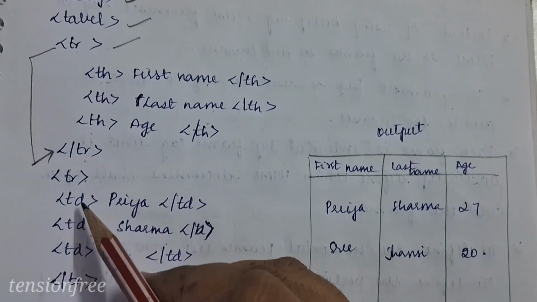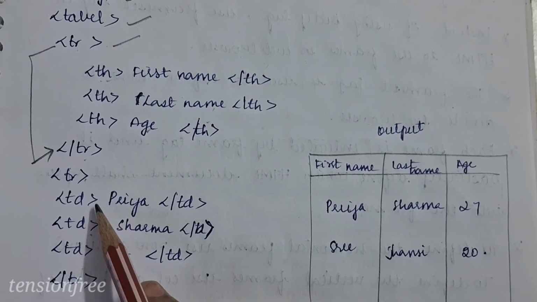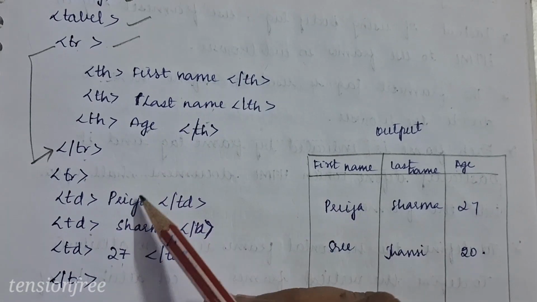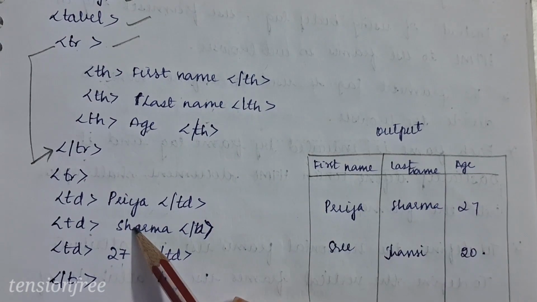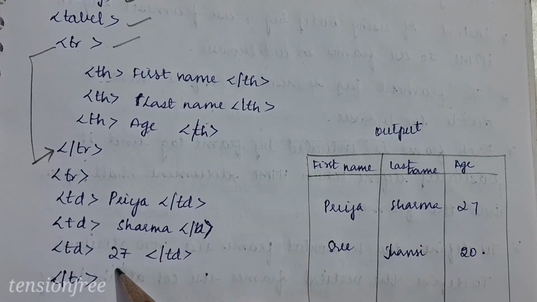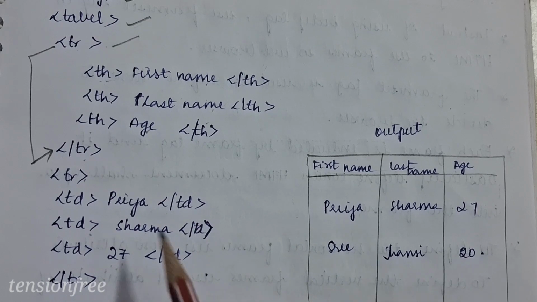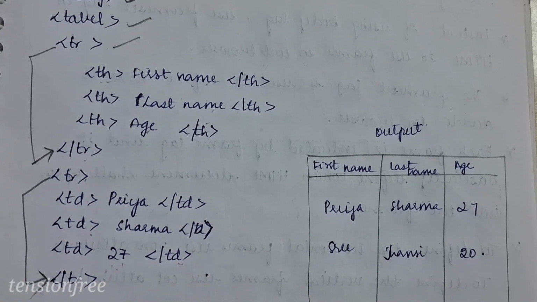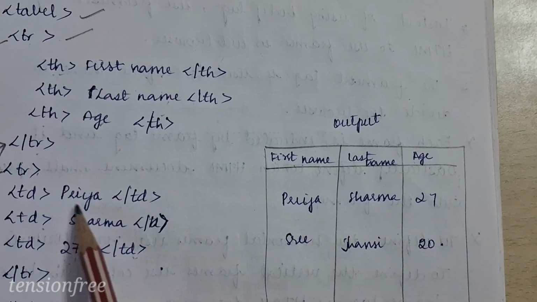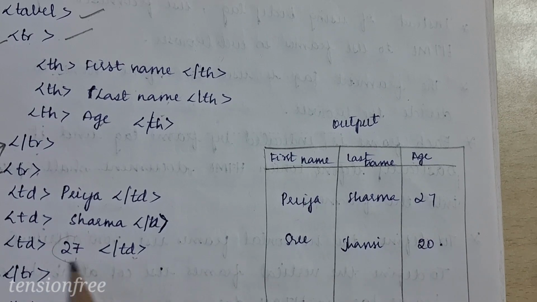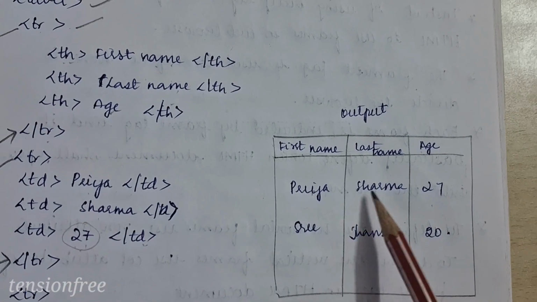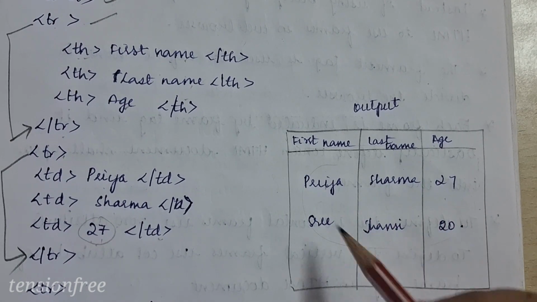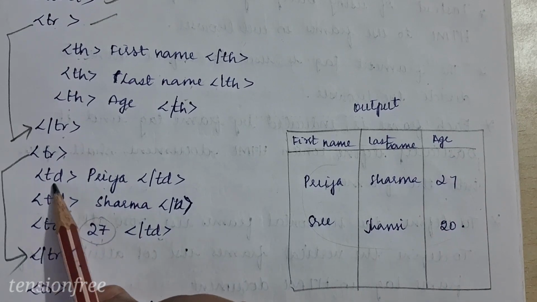Next, coming into the next row, we use td, the data section. Now the data has been written. For first name, we are going to write Priya. Next, the last name, we are writing. What is the age of the person, we are writing. As we completed this td, we are closing all the td tags. Next we are going to close this row tag. Look here. The first name is Priya, the last name is Sharma, and the age has been displayed. This is how the information will be displayed in a row, as it is a data section which has to be stored in a table. It is given as a td.